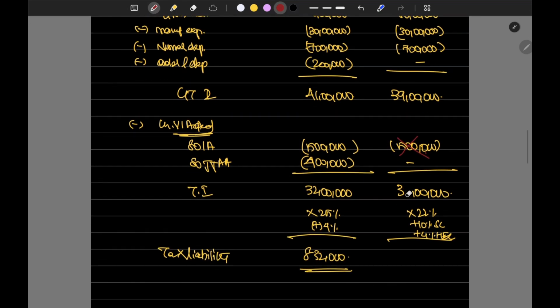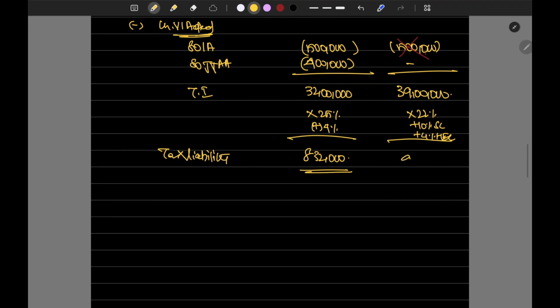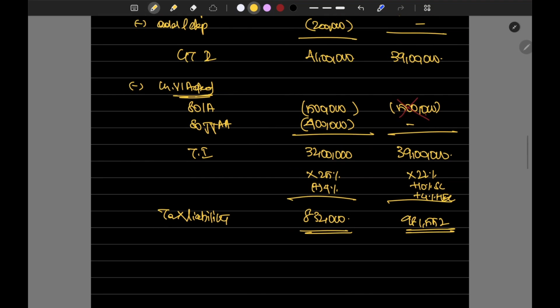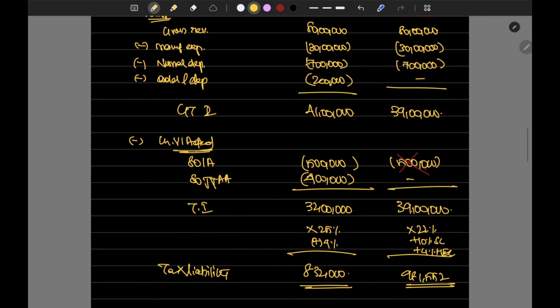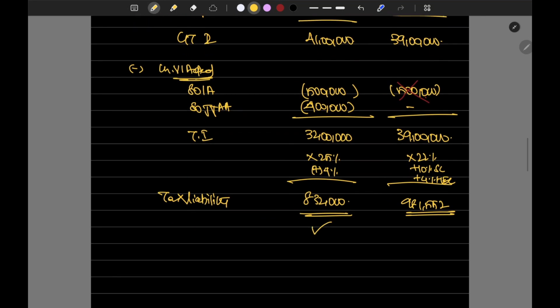What's the net total income? Which is 39 lakhs. 39 lakhs into 22 percent into 110 percent into 104 percent, which is 9,81,552 as the tax liability. So the company can follow normal provisions to attract the lower tax liability. That's it. Thank you.